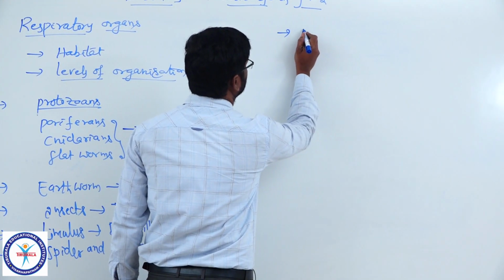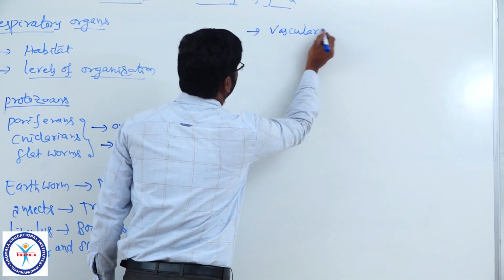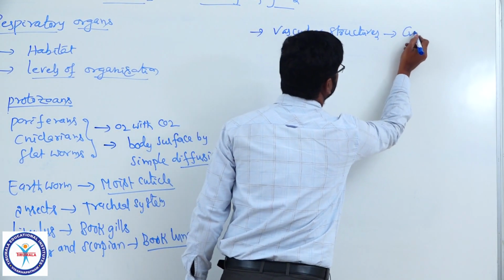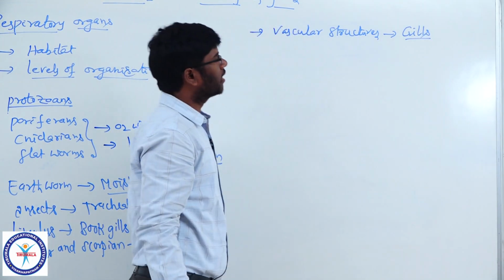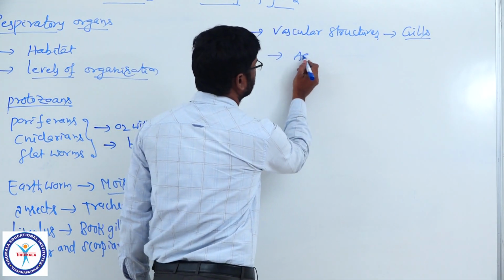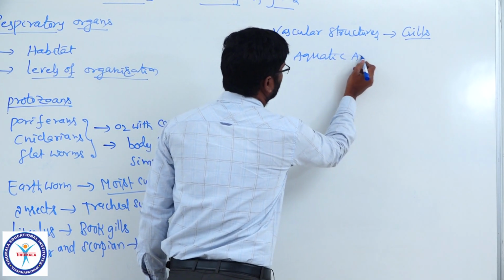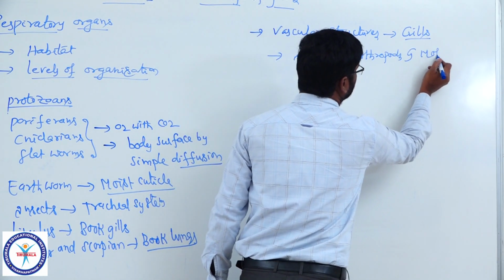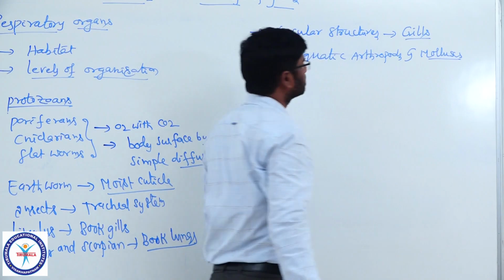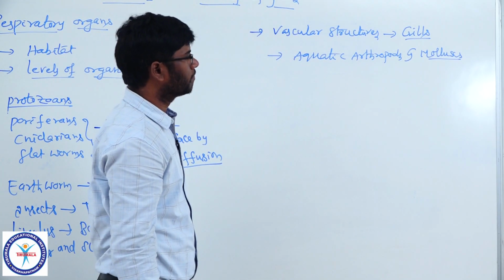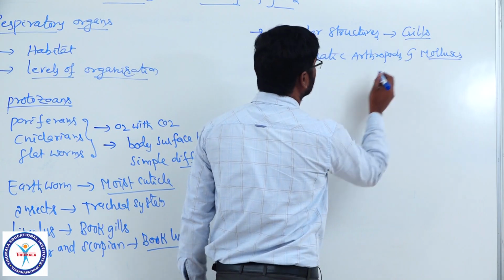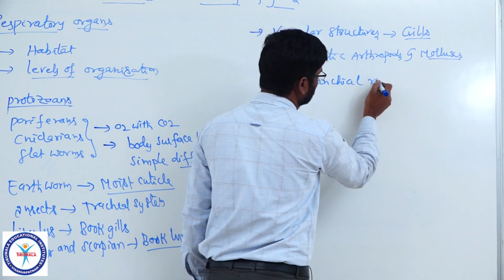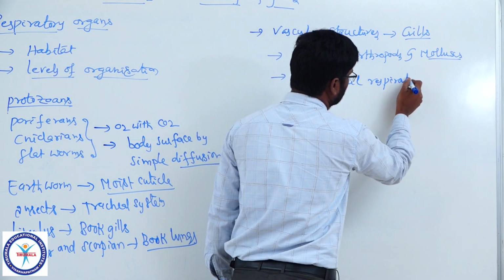And specialized vascular structures, named as gills. Gills are the respiratory organs in aquatic arthropods and mollusks like snail. The respiration that occurs by the gills is named as branchial respiration, given in NCERT. Branchial respiration.